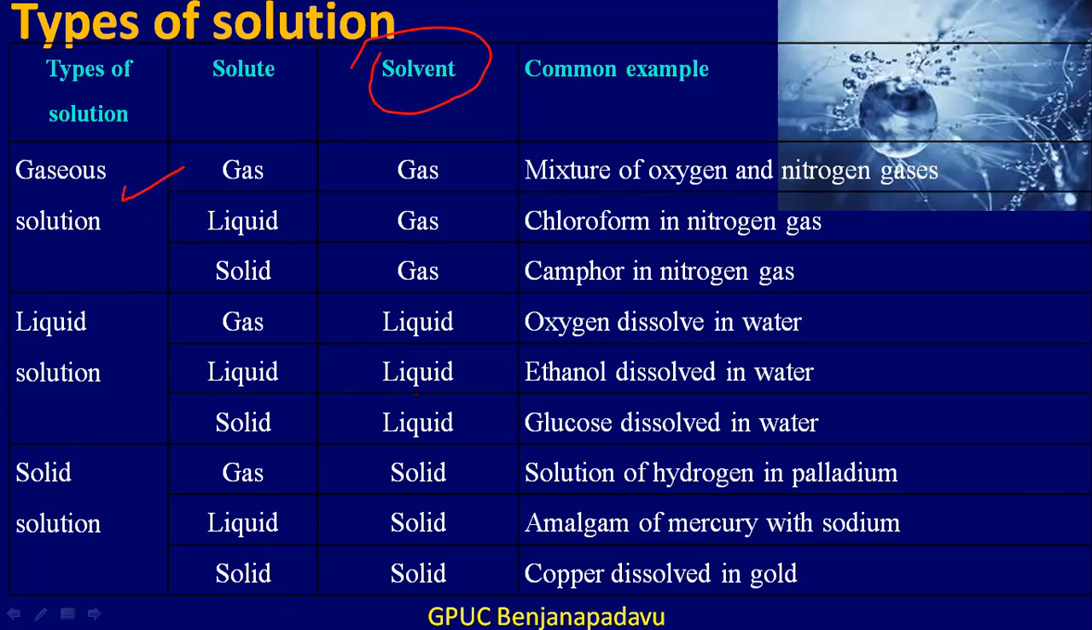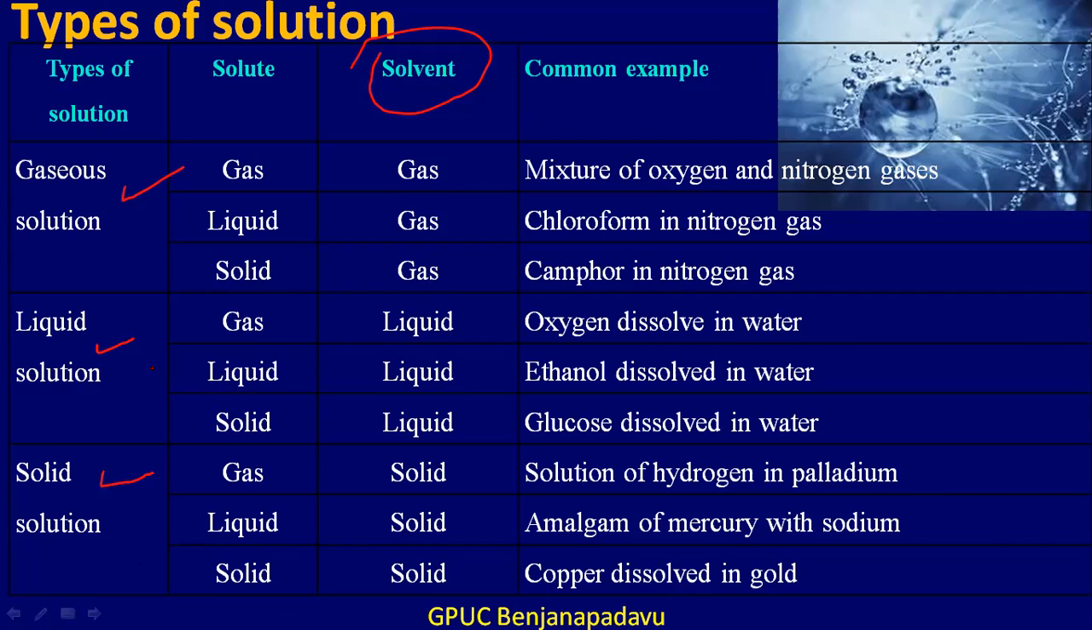If the solvent is liquid, then such a solution will be a liquid solution. And if the solvent is solid, then such a solution will be a solid solution. Therefore, we can classify the solutions into three types basically. They are gaseous solution, liquid solution and solid solution.